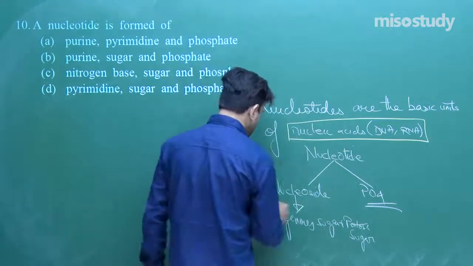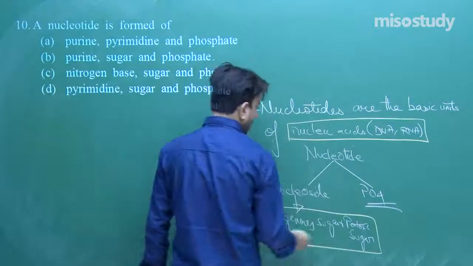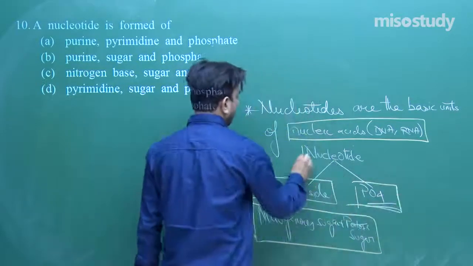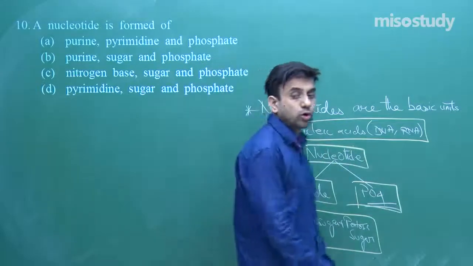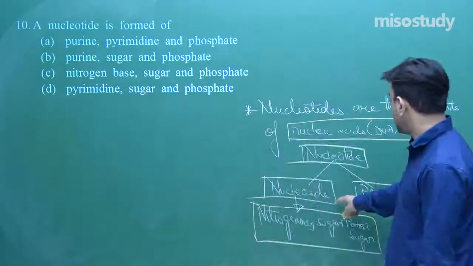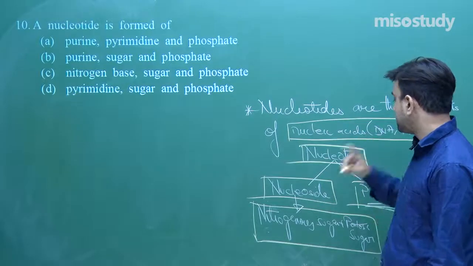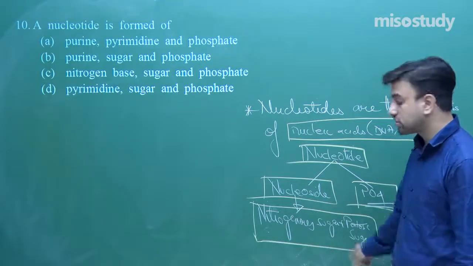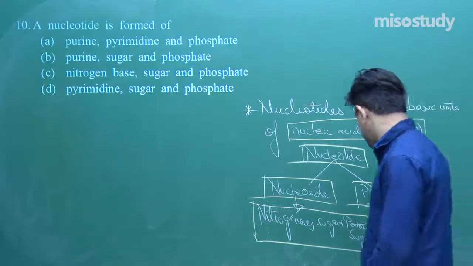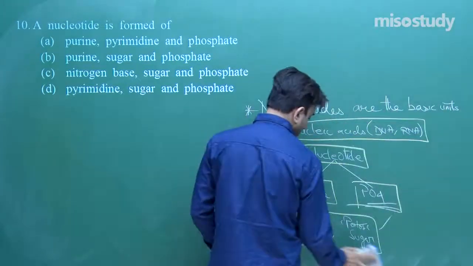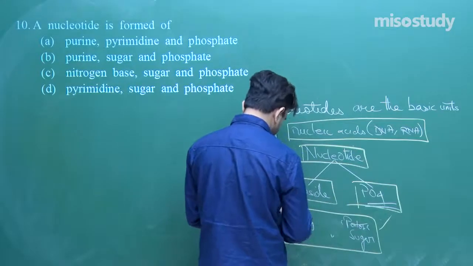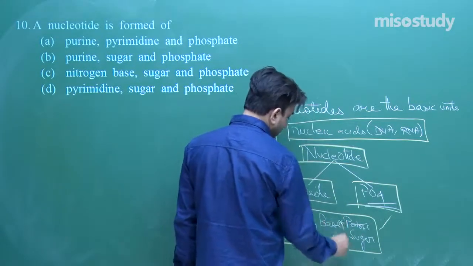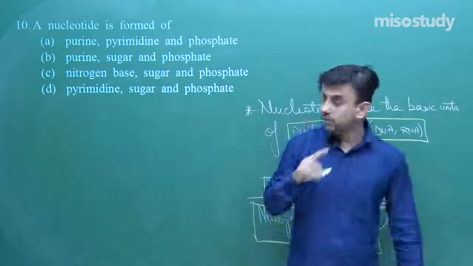Okay. So the nucleotide is composed of what? Nucleoside plus phosphate, and then the nucleoside consists of the nitrogenous base, not the sugar, the nitrogenous base plus the pentose sugar.